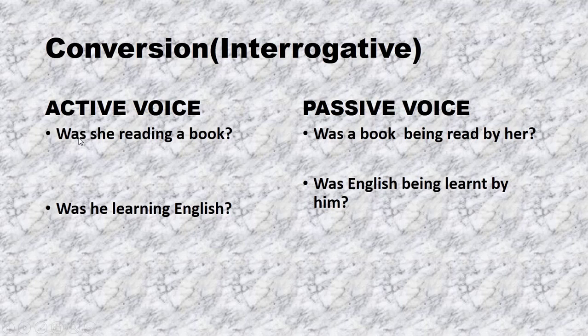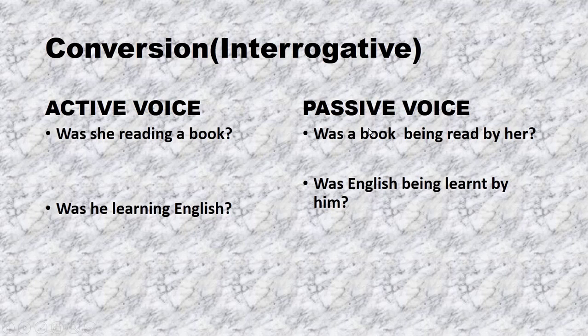In this sentence, a question is being asked. Here, was is the helping verb, she is the subject, reading is an ing form of verb, a book is an object. Its passive voice will be, was a book being read by her? Here, was will come in the start.